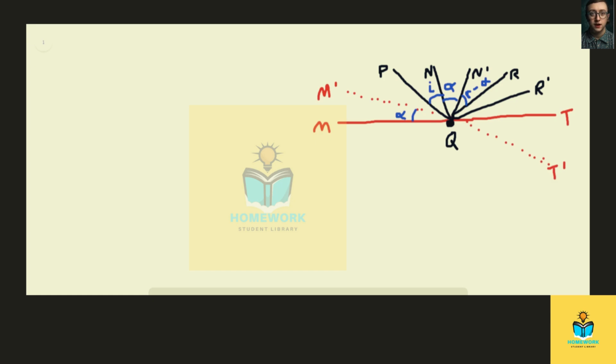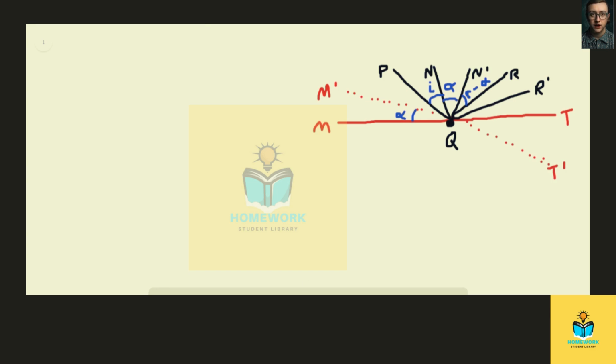So I drew the red line here as our point that's being displaced by some value alpha. So M goes to M prime and T goes to T prime, the dotted lines. And then we have points P, N prime, R, and R prime, where R and R prime are that reflected ray here. And all the angles are labeled in blue. So we have angle alpha, angle I, and then we have an angle there, r minus alpha, between N prime and R. And so we're going to use these triangles here to work out this problem.